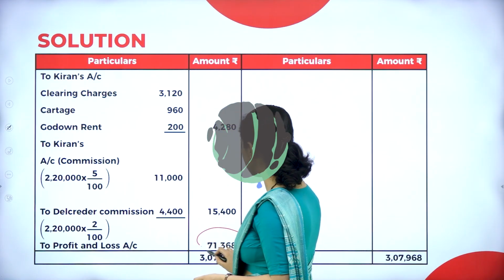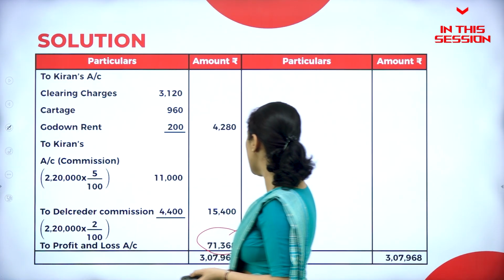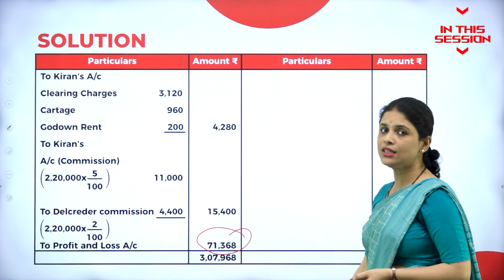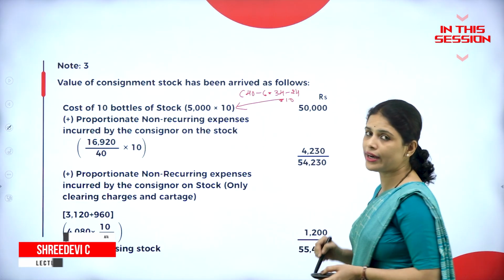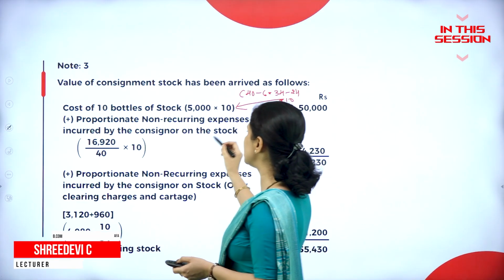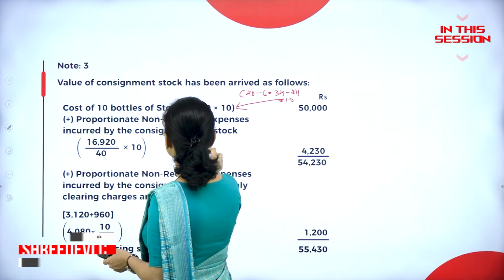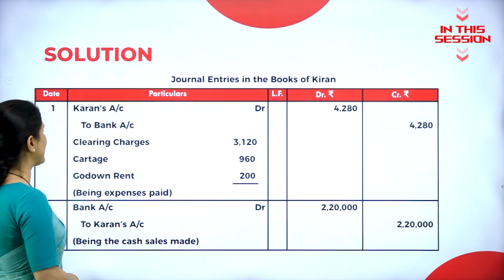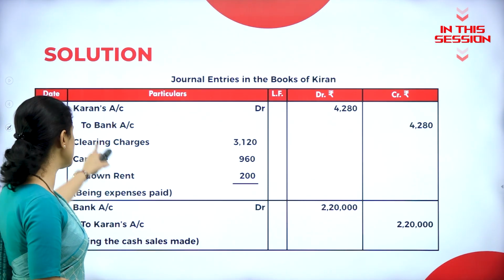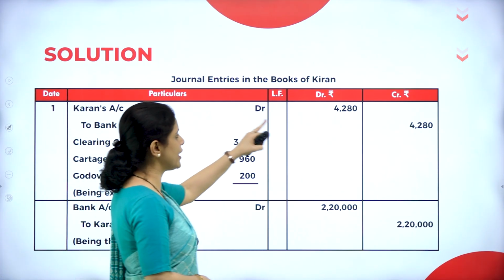Debit side is less, that means it is a profit. So what we have to write? To profit and loss account. How much is that? 71,368. Next, what we have to do? We have to add the proportionate non-recurring expenses incurred by the consignor on the stock. That means for 40 bottles, how much did he incur? 16,920. Current account debit to bank account. So who is the receiver of the expenses? Current account debit to what goes out? Cash. So current account debit to bank.